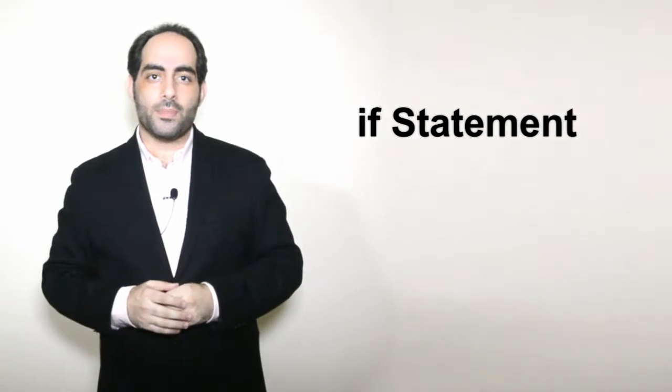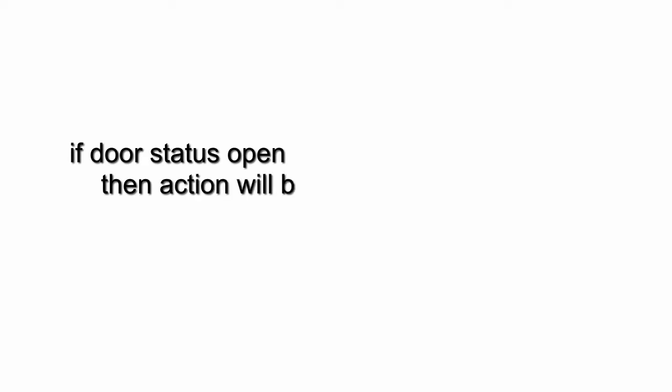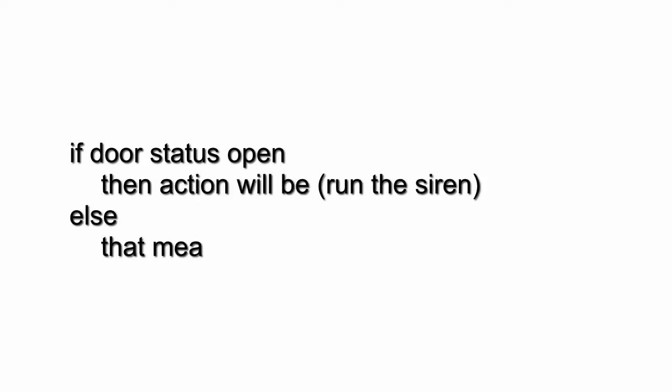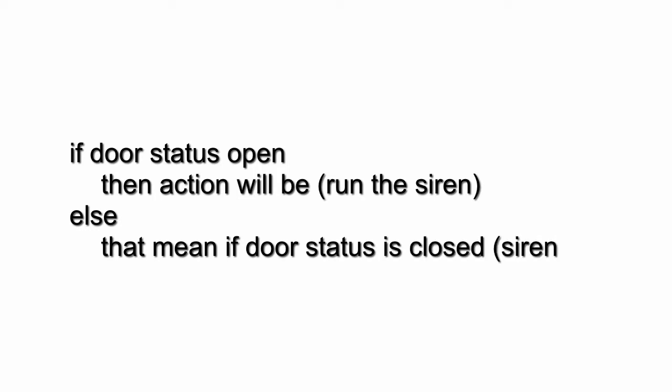If I mention a certain scenario, for example, having a smart home door sensor, and my objective is to run a siren or an alarm the moment this door is open. Now in programming, how can we represent this scenario? Of course, we need to use an if statement. Let's write it, but not in a programming language. Let us write it in our own language to understand. The logic will be: if door status is open, then the action is run the siren. Else, that means if the door status is closed, the siren should be off. So we need to use an if statement in case we need to represent this logic in a certain programming language.